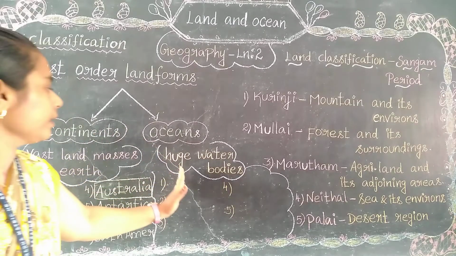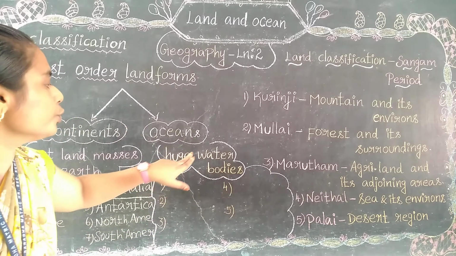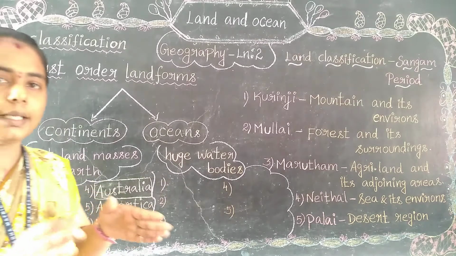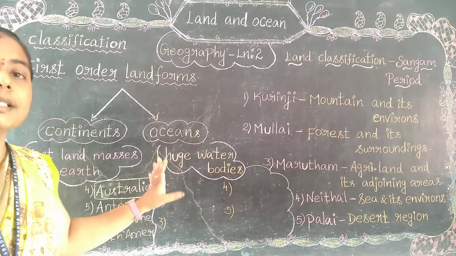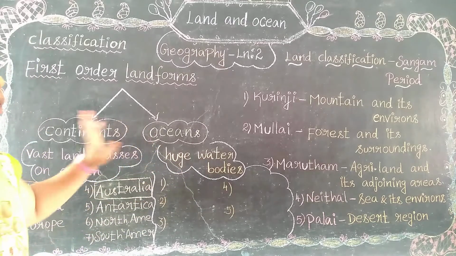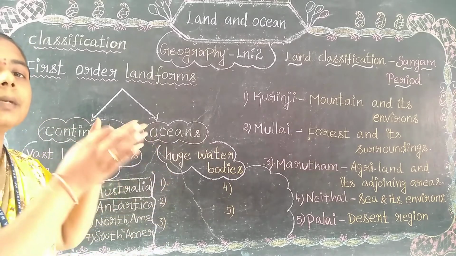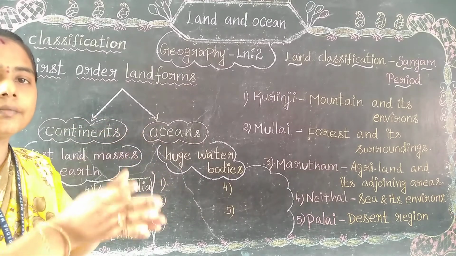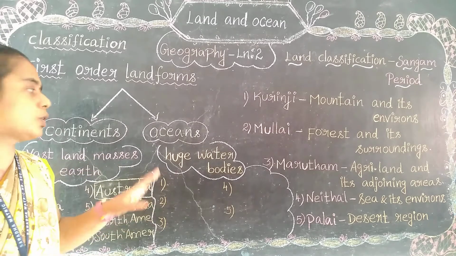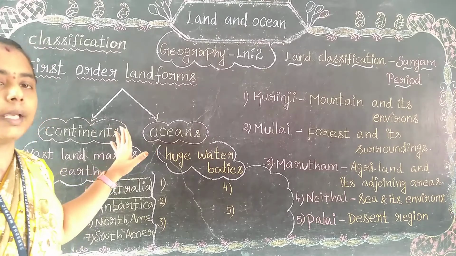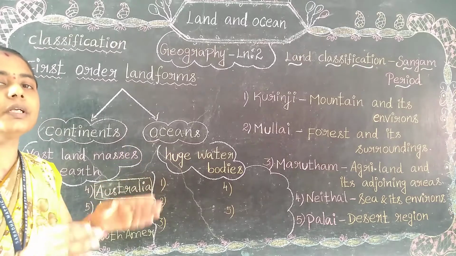Next, coming to the oceans. What is an ocean? It refers to huge water bodies. Oceans mean perungadal. It is always filled with water. I told you the process: from the beginning, pond, lake, river, sea, and then finally oceans. It converted into oceans. That is the process of ocean forming. So an ocean is a huge water body, always filled with water.